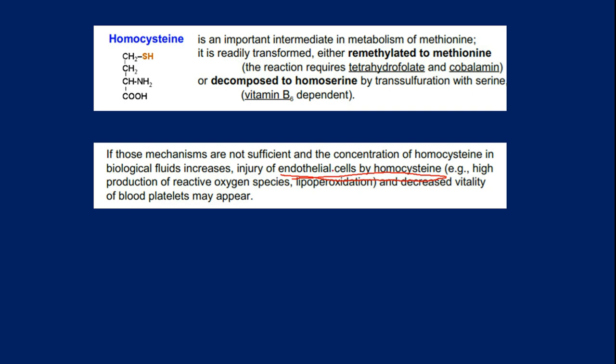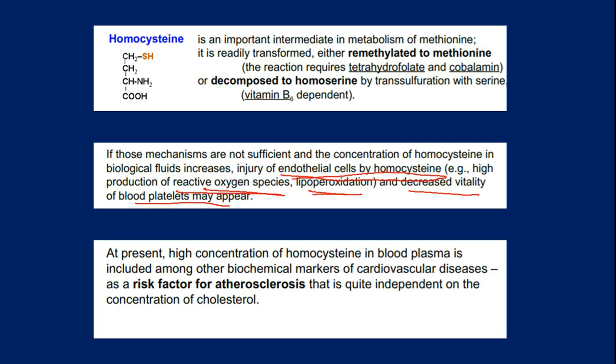It initiates a cascade of events including release of reactive oxygen species and lipoperoxidation. This is what we call oxidative damage, and further it decreases the vitality of the blood platelets, hence it may cause severe damage to your system. This is one very important observation you have to note down.